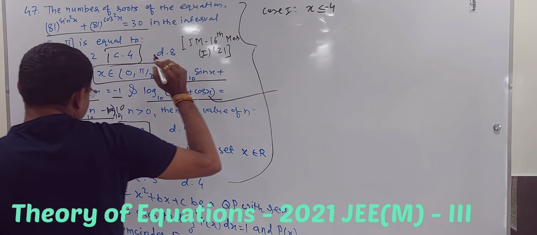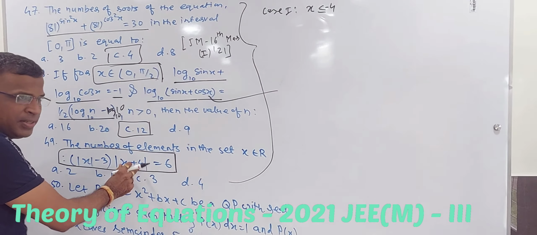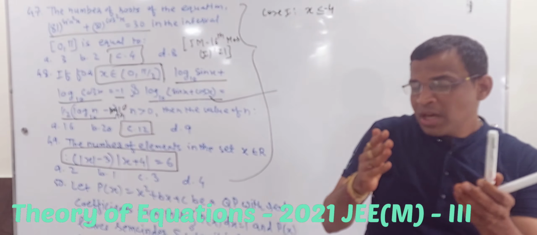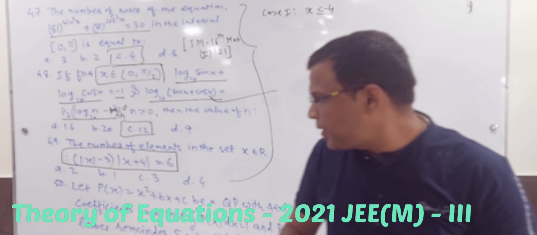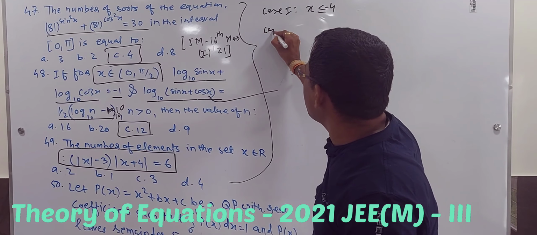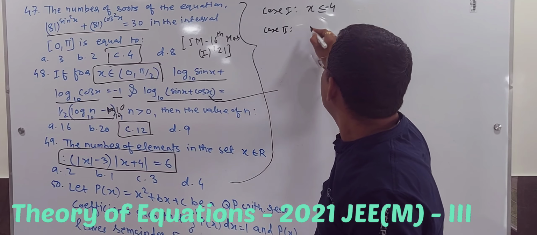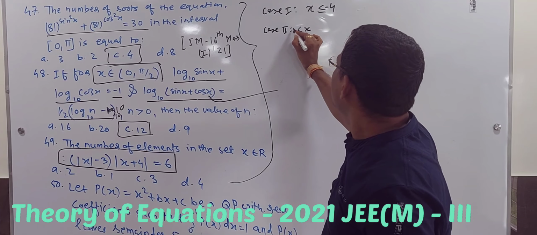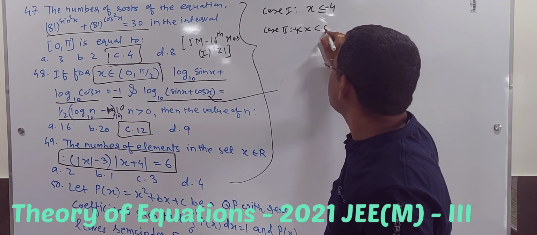So in that case, what will happen? When I open it, the critical point is X plus 4 equal to 0. It's a mod, so it will have plus minus sign, that's why I took minus 4. Just next to that I will write case 2: X is between minus 4 and 0.